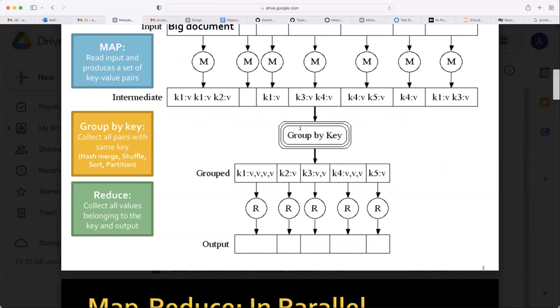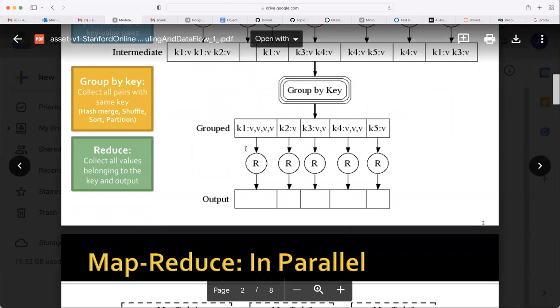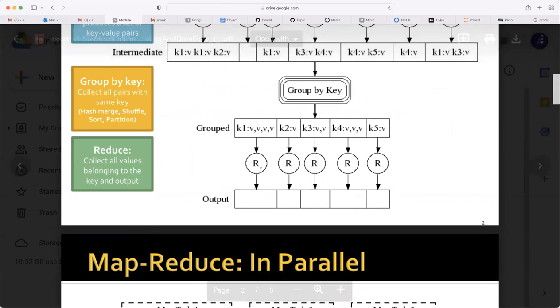That is nothing but your sort and shuffle phase. Once sort and shuffle happens, this master node is again sending key value pairs to what? Reducer nodes. So the same key value pairs are sent to the reducer nodes. Reducer nodes are computing something based on those key value pairs, particularly on values. It may add up those values or it may transform those values, whatever task is assigned to that. So those reducers will give the final output.